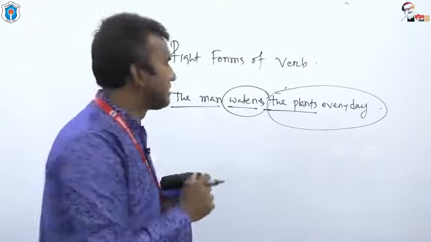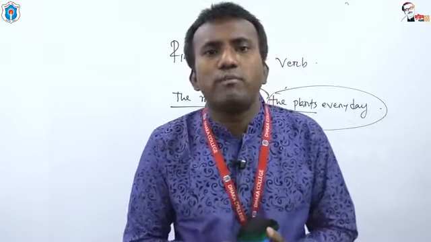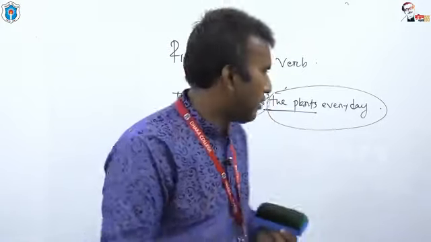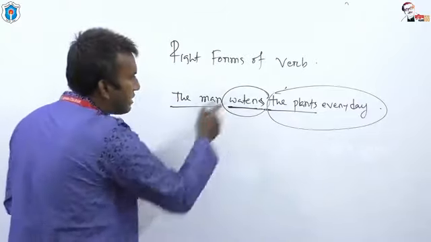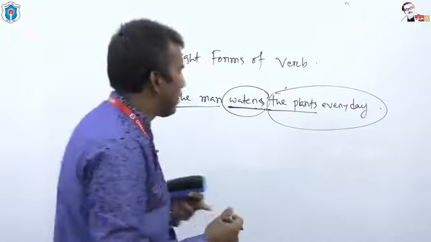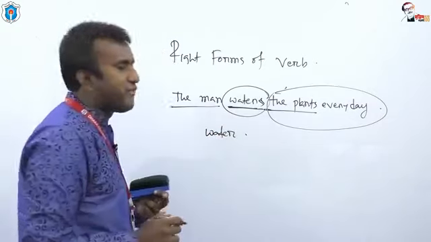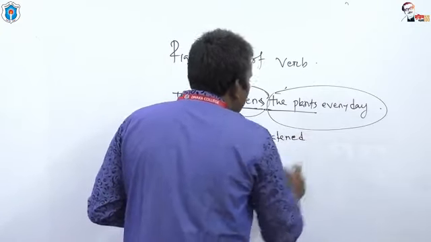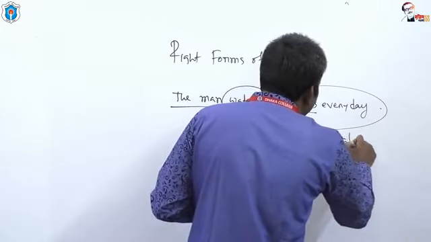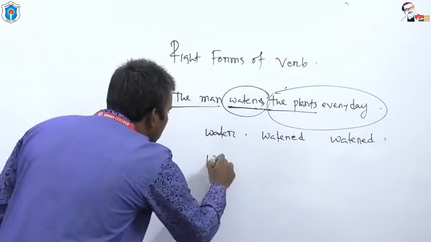My question is, there are some forms of verb. For example, here the verb is waters. There are some other forms of water. For example, water is the base form, watered is the past form, watered is the past participle.